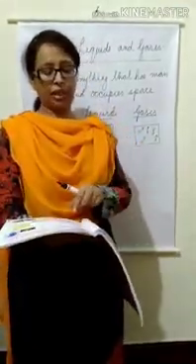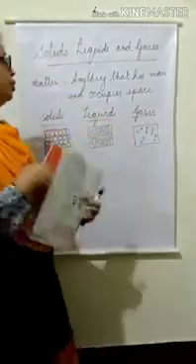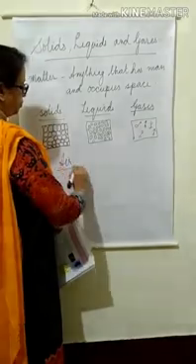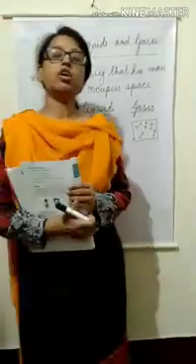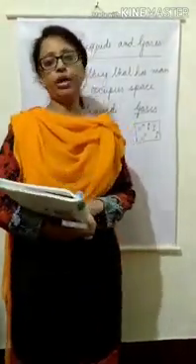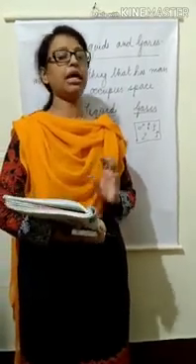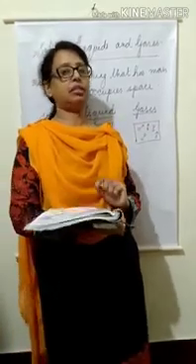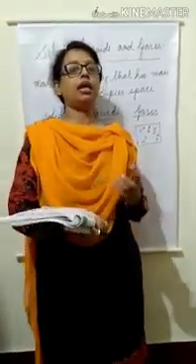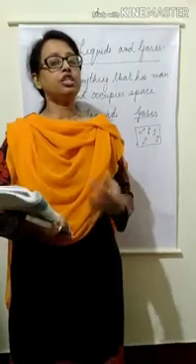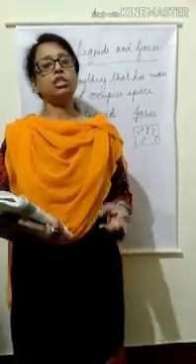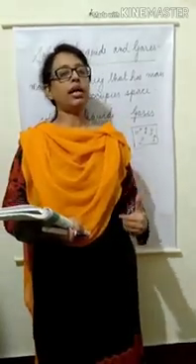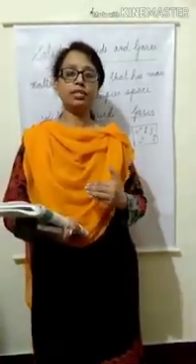Then, next one, air. Air is also considered as matter. Why? Because it has mass and it occupies space. It is a mixture of gases. And what are the constituents of air? Constituents of air are oxygen, nitrogen, hydrogen, carbon dioxide, water vapor, smoke, dust, etc.